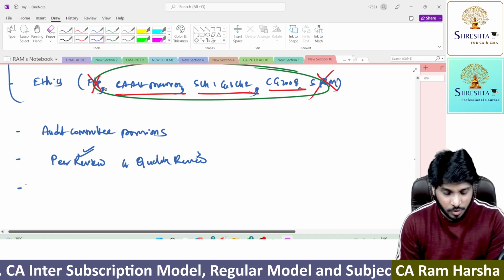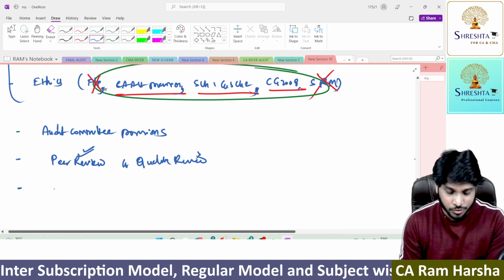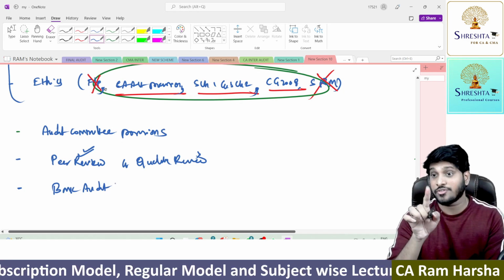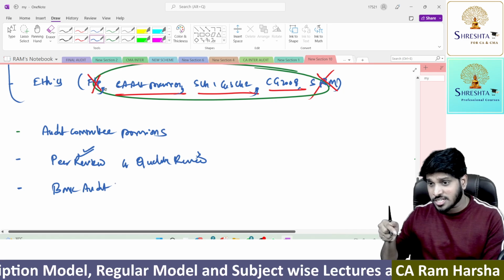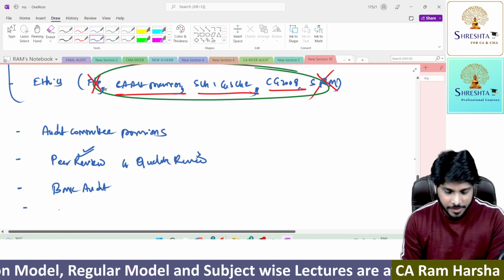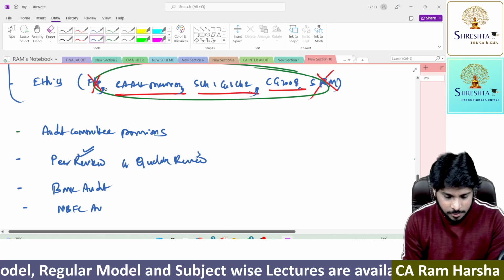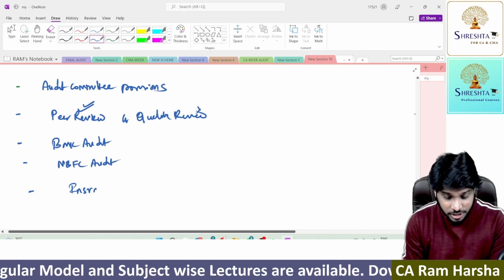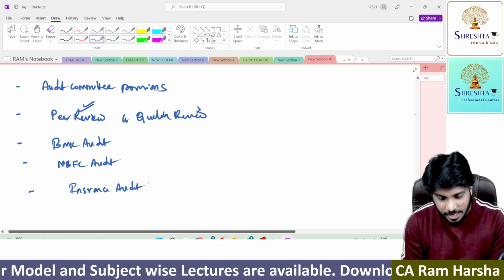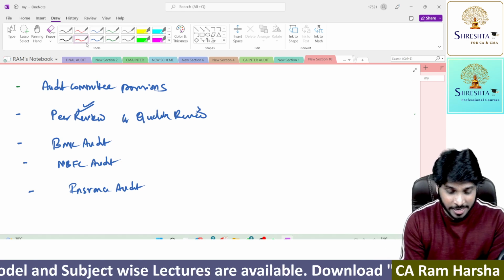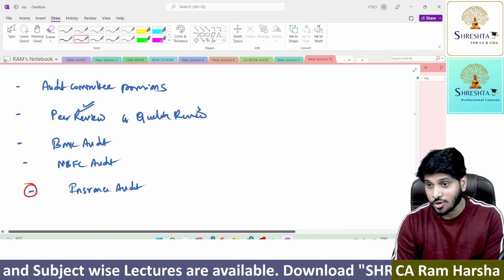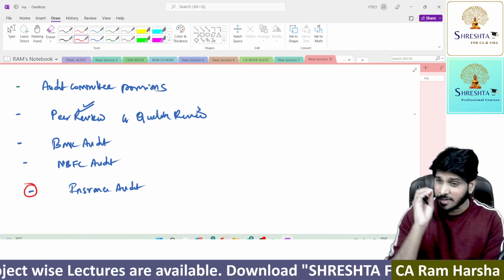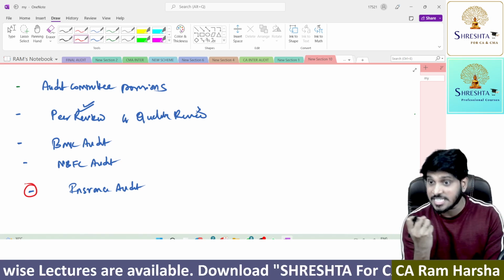After revising peer review and quality review, then straight away you must move to provisions of bank audit. Even if you are my regular student, please go straight to bank audit. Then NBFC audit. After this, insurance audit. Many students are ignoring this chapter, I don't know why. Insurance audit is a very easy chapter. Only thing is you need to understand it thoroughly.